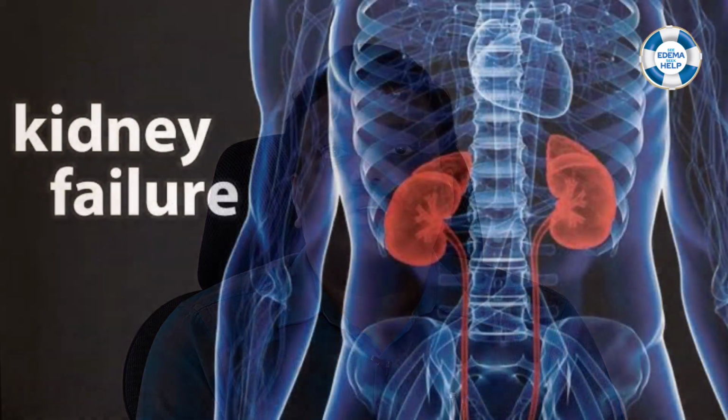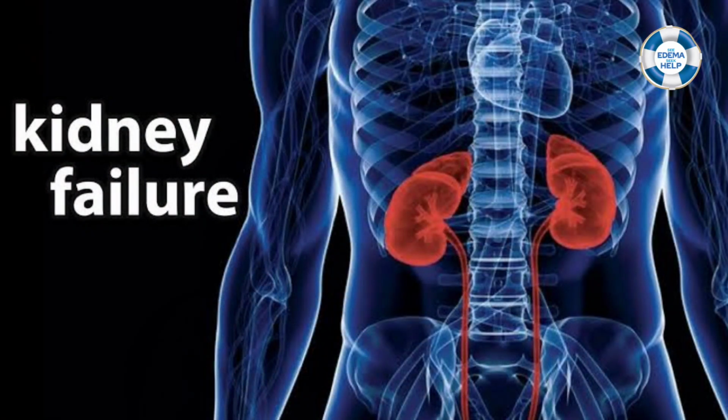There are several systemic causes which can cause edema. One of the most common causes which we see in our day to day practice is kidney failure. Patients with kidney or renal failure will present with edema that develops over the lower limbs and progresses. Once it is generalized, the patient will develop breathlessness and orthopnea, so the patient will not be able to lie down. Normally the kidneys filter the blood and remove excess water accumulated in the body. Once the kidney fails, it will not be able to excrete the water load, and hence there will be more fluid accumulation in the body, leading to edema and breathlessness.